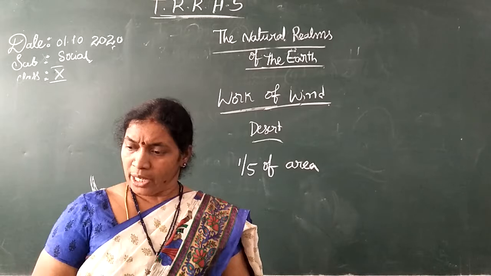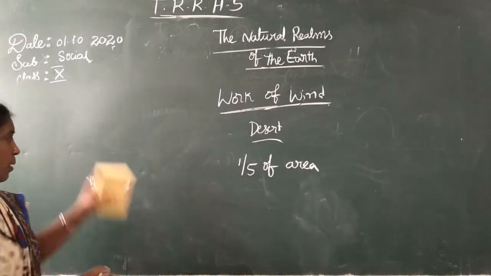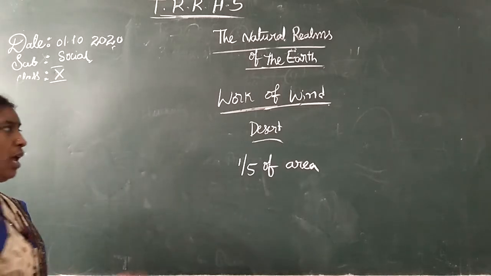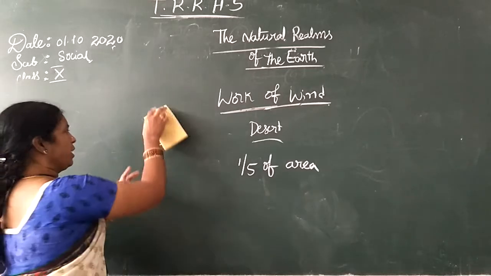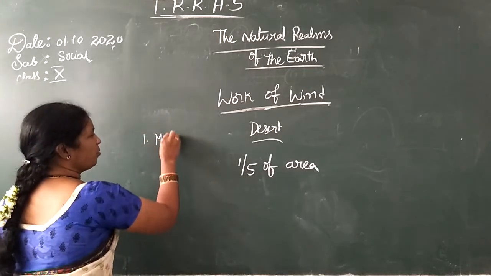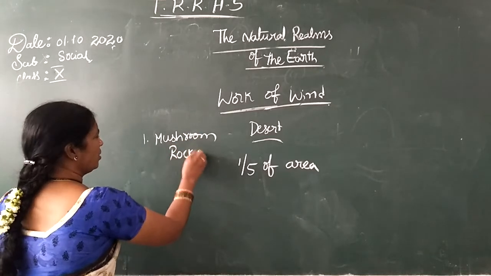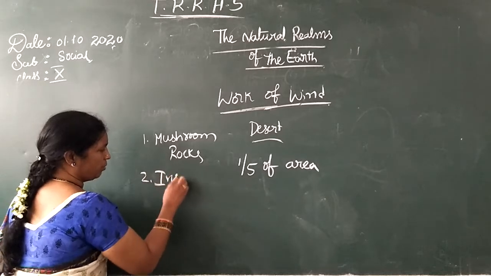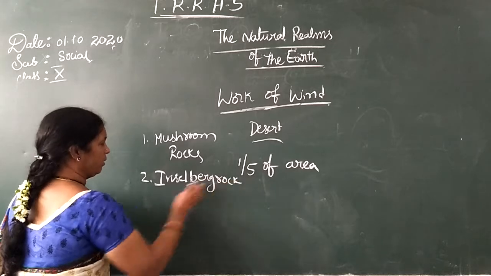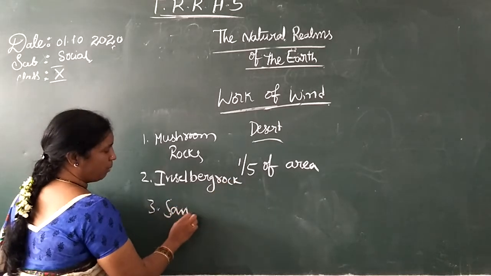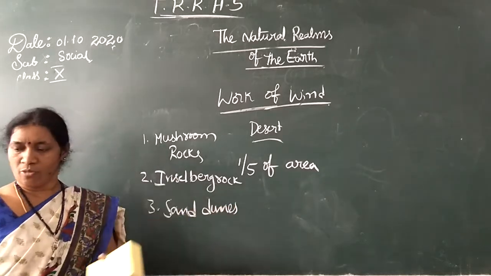Here also the work of wind plays a dominant role, and some landforms are formed. The first one is mushroom rocks, then Inselberg rocks, and sand dunes. There are three types of landforms formed by the work of wind.